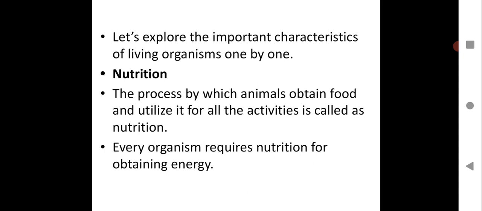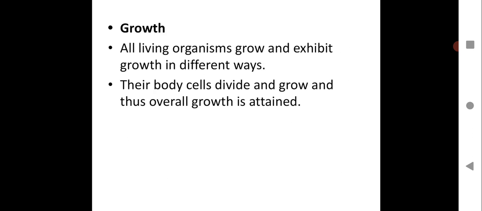Nutrition is obtained from food, and every organism requires nutrition for obtaining energy. Nutrition includes carbohydrates, proteins, fat, minerals and vitamins, all of which are required by the living organism.